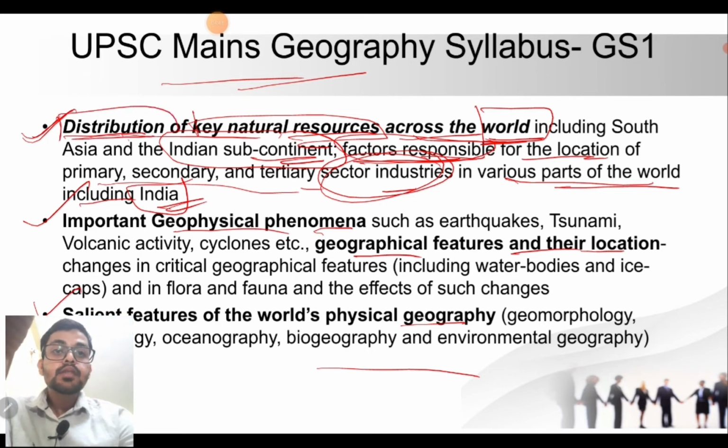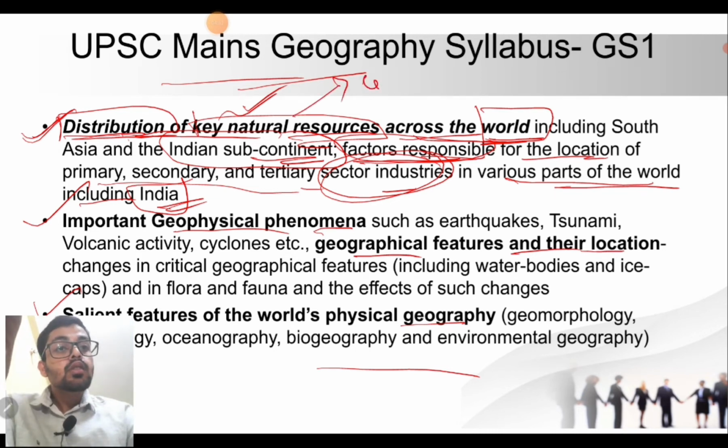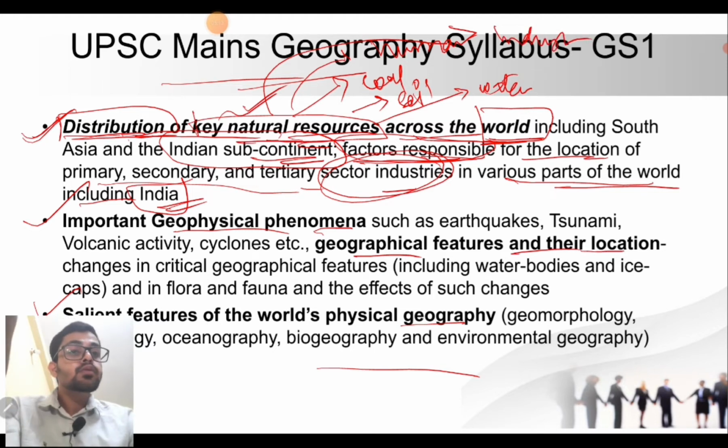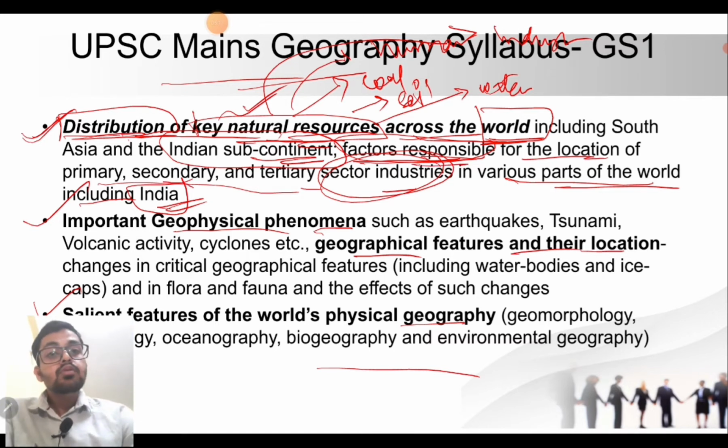Please mind the keywords mentioned in the syllabus: distribution of key natural resources. Natural resources include coal distribution, fertile land or soil, water resources, human resources, and industrial resources. We have to study how all these key natural resources are distributed across the globe and the factors responsible for it, also with respect to India.